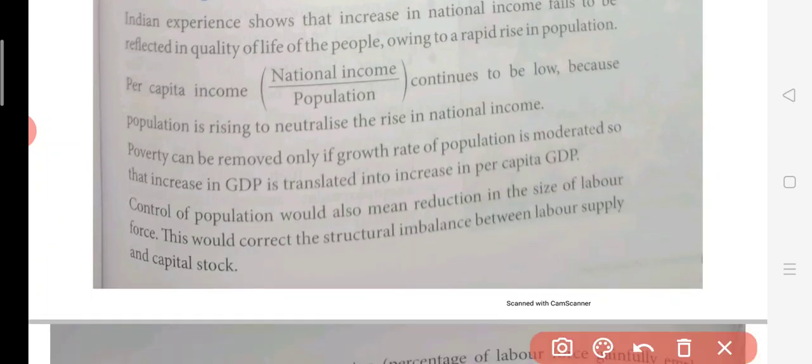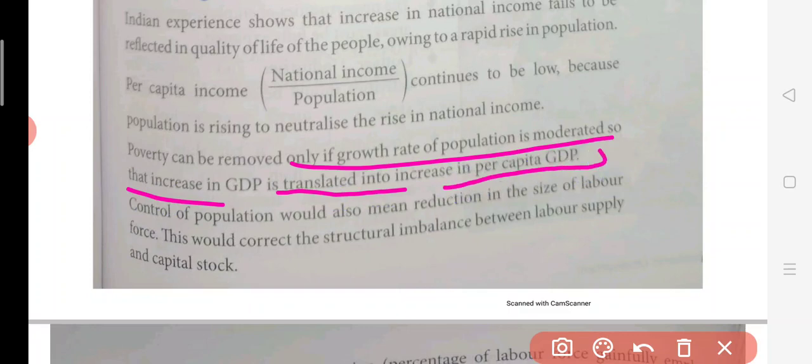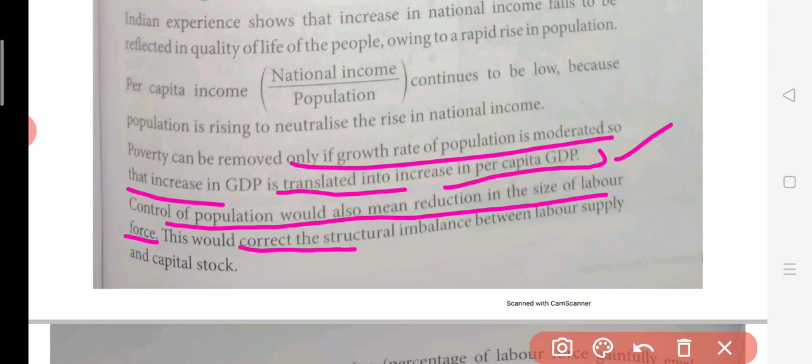Poverty can be removed only if the growth rate of population is moderated, so that the increase in GDP is translated into an increase in per capita GDP. If the population is controlled, then definitely per capita income will also rise. Now the control of population would mean a reduction in the size of the labor force. This would correct the structural imbalance between labor supply and capital stock.